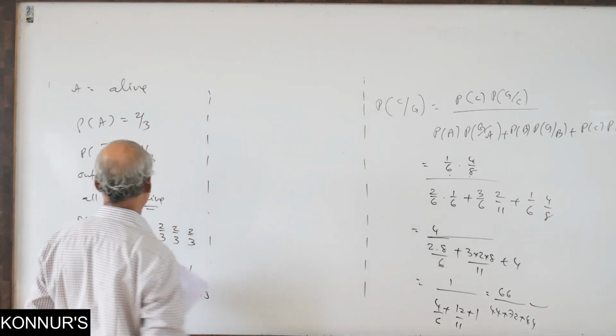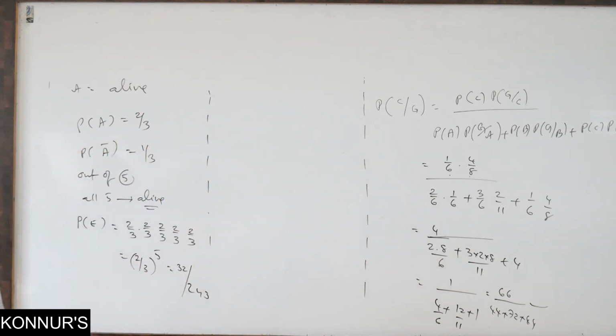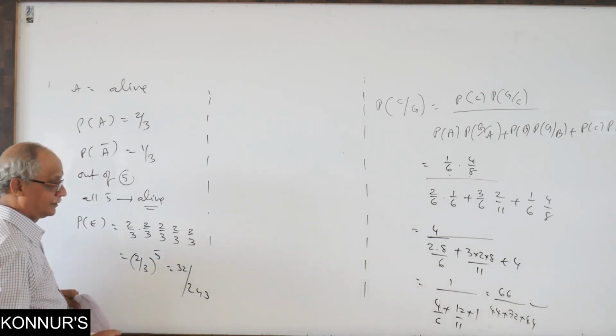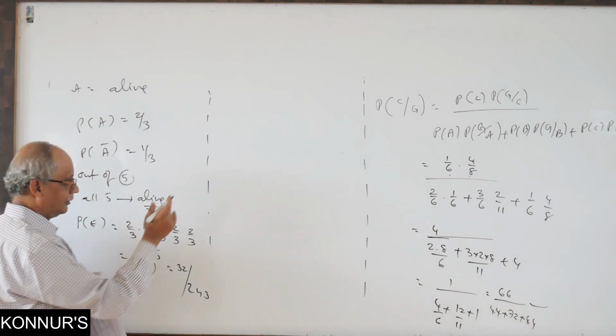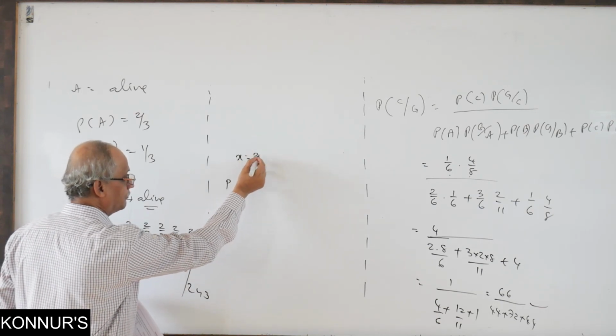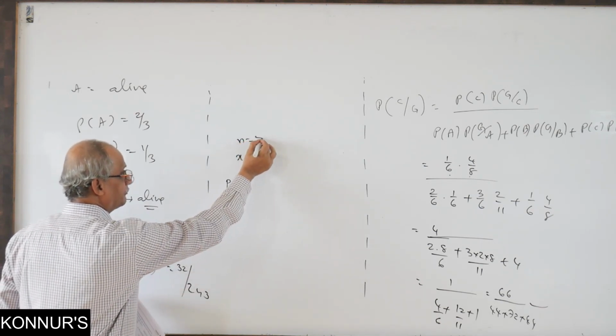What if they ask, out of 5 people, that 2 of them are alive, but who the 2 are, we don't know? Then you have to apply the binomial theorem. Any 2 of them alive means x is equal to 2, and n is equal to 5.